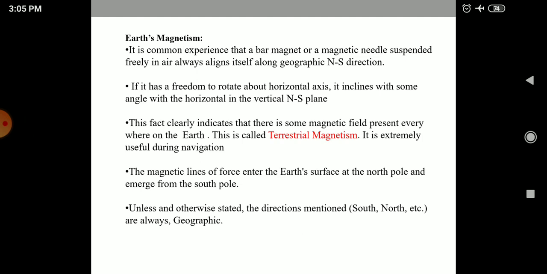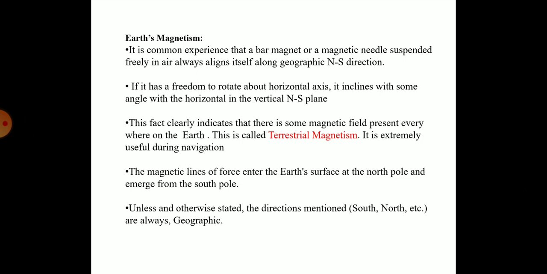First, Earth's magnetism. Suppose we take any bar magnet which is suspended freely in air, then it will align itself along the geographic north-south direction, and it has the freedom to rotate about a horizontal axis.